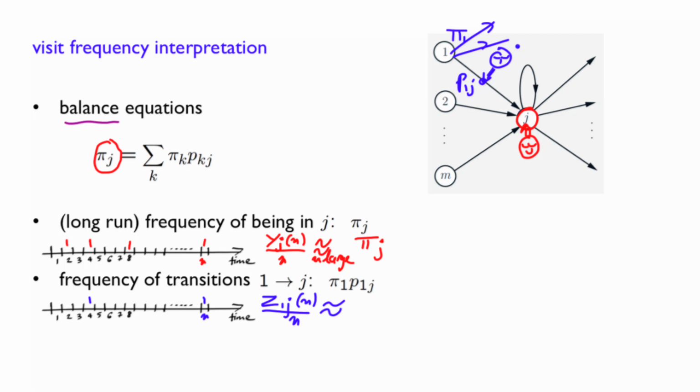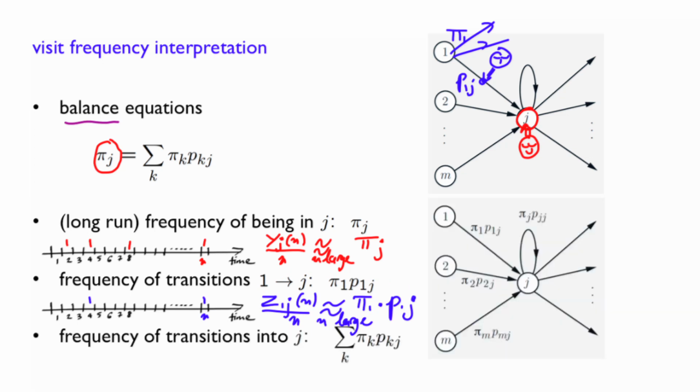So out of all possible transitions that can happen, the fraction of these transitions that will happen from 1 to j will be pi 1 times p 1j. Again, this is when n is large, and this can be made more rigorous.